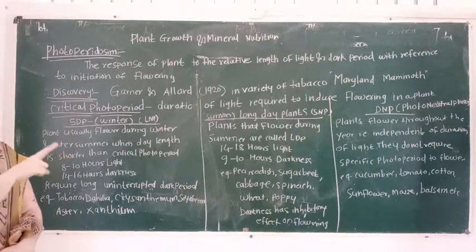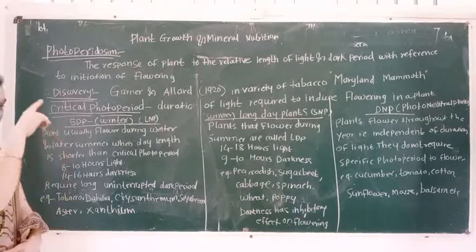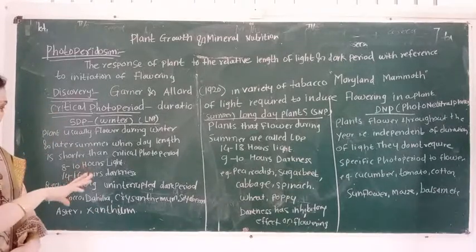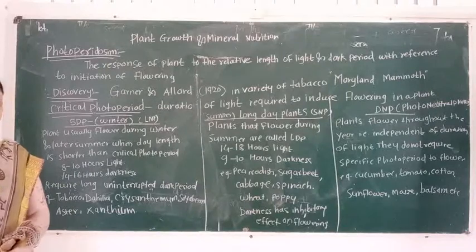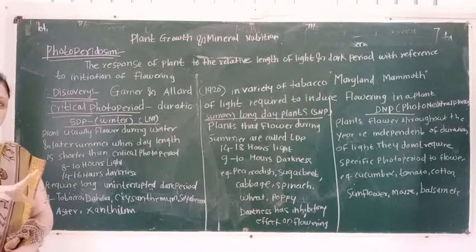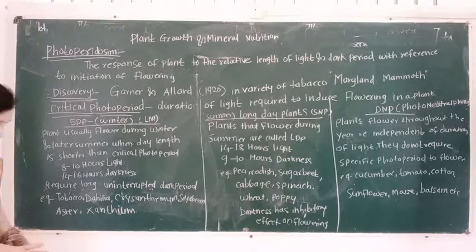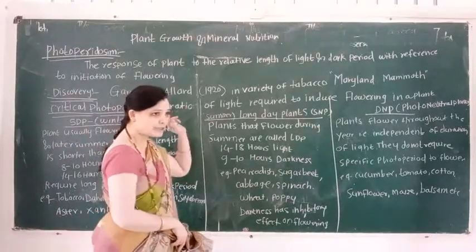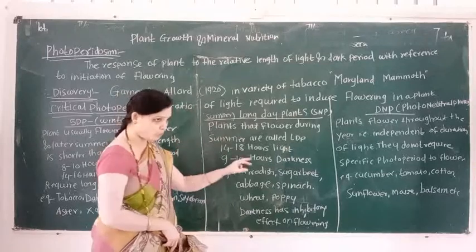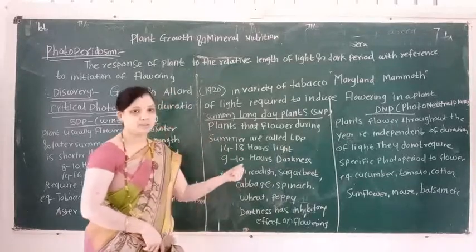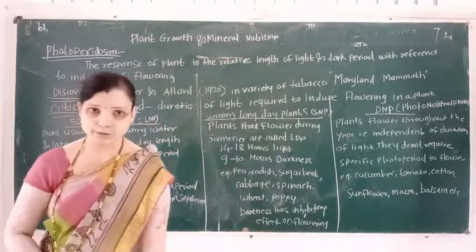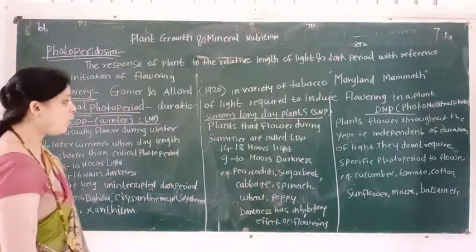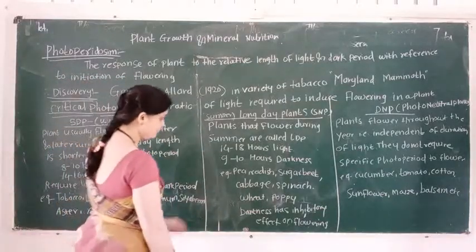SDP are known as winter plants and LDP are known as summer plants. Why are they known as summer plants? Because these plants induce flowering during the summer season, so they are called long day plants.